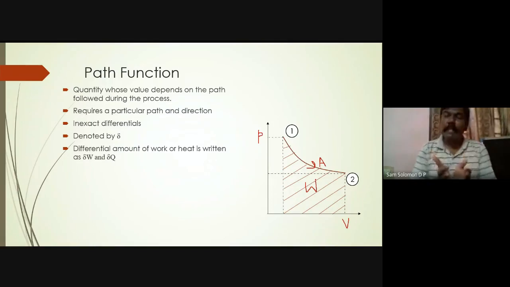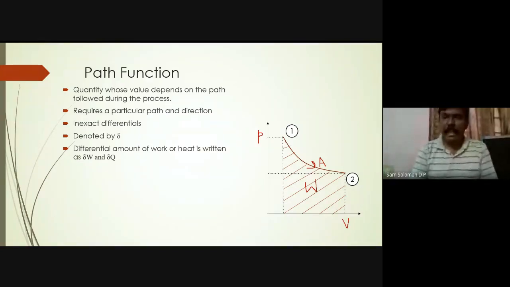It can be either the work done by the system or work done on the system. Irrespective of whether it is work done by the system or on the system, area under the curve will give you work transfer. We will discuss this in much more detail when we talk about work transfer and heat transfer. Here is just an introduction to those topics.